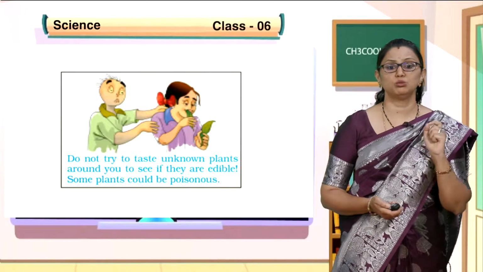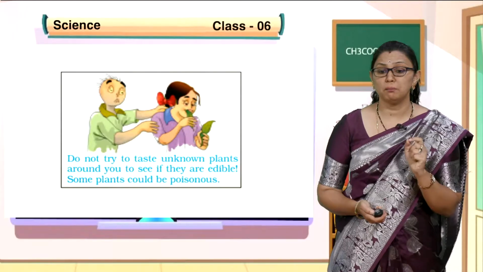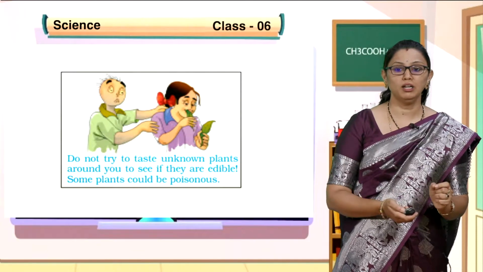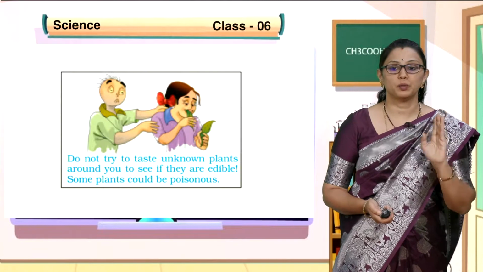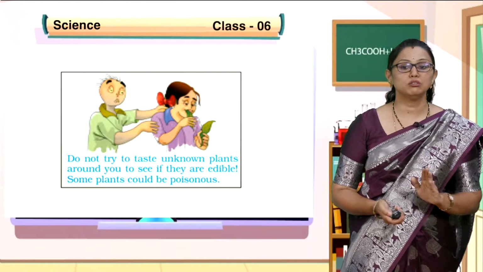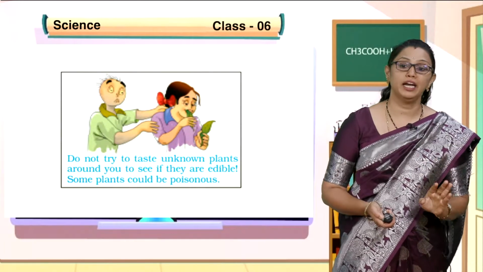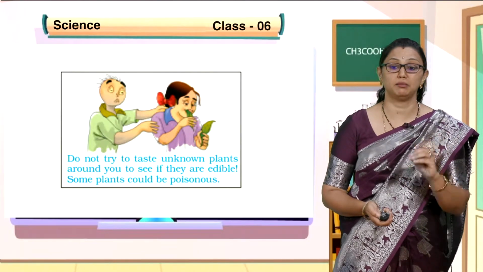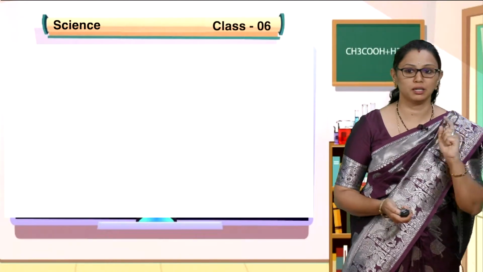With this, I have given one caution. Do not try to taste unknown plants around you to see if they are edible. The word edible is very important. Some plants could be poisonous. Do not try by yourself. Ma'am told that we can have all types of plant body eaten? No, it's very important. Be cautious. You are not supposed to taste unknown plants. All the plants are not edible. Some of the plants are edible, some are non-edible, and it may be poisonous. Be aware of this, children. This is very important to keep in your mind.